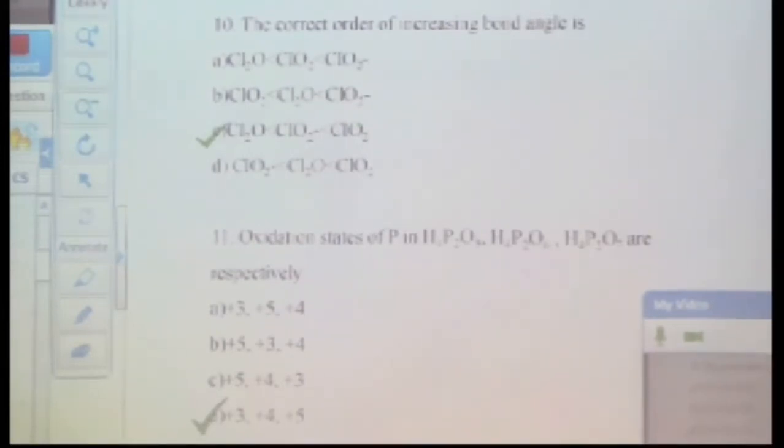Next question: oxidation state of phosphorus in H4P2O5, H4P2O6, H4P2O7. You have to calculate the correct oxidation state. So basically you are taking a glance at it rather than calculating everything. You are getting spoon fed, right? So next part.